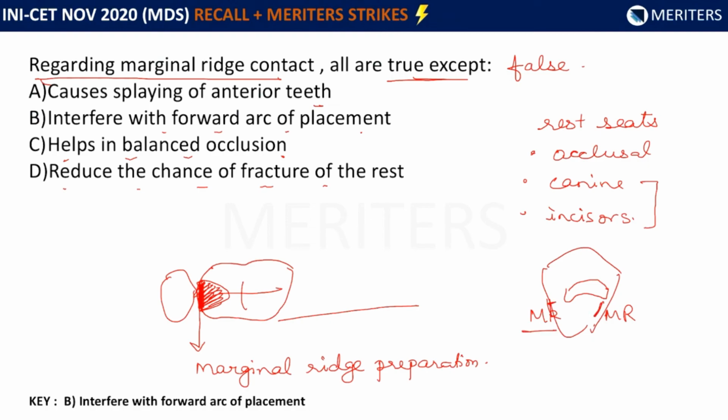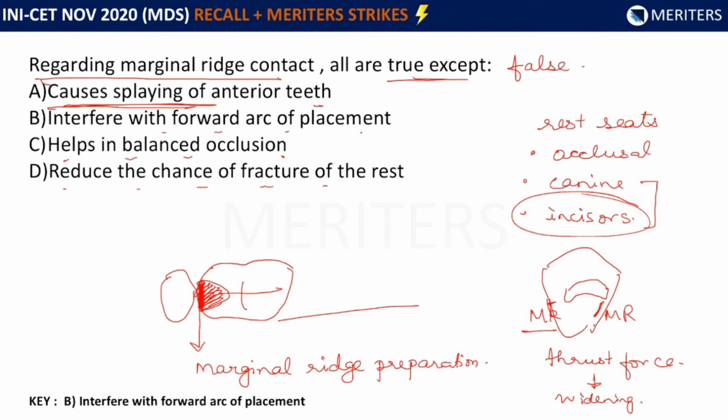So because of this, there is a thrusting force which causes widening of the teeth. That means they are splayed out. So the first option is true. It causes splaying of anterior teeth. This is the main reason why rest seats are not preferred on incisors, because they tend to procline a little. There is a torque that comes on the tooth because of the forces on the marginal ridge.